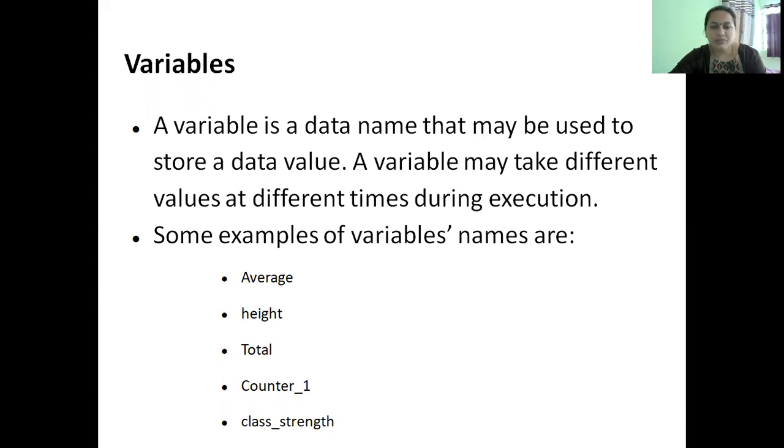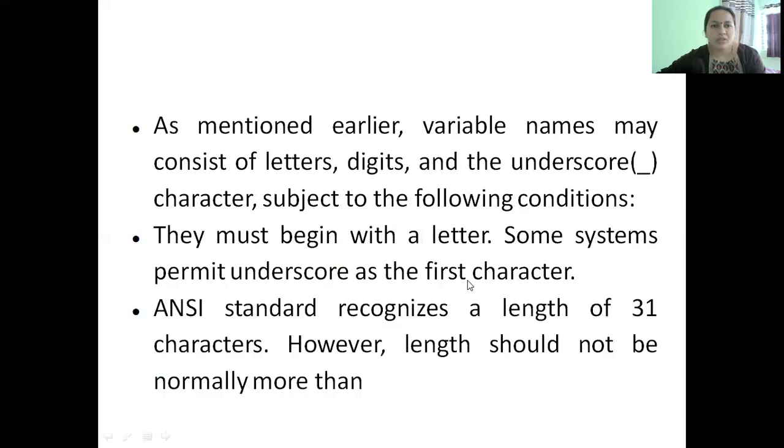So the names given to the data values used in the program are called variables. As the name itself suggests, a variable can take different values at different times of program execution. Some example variable names are average, height, total, counter1, class_strength, and so on. These are all examples of variable names which can be used in the program.